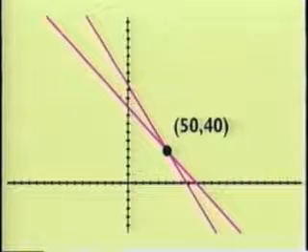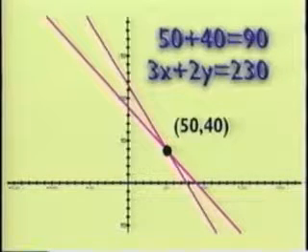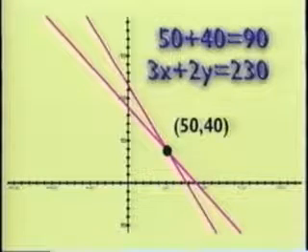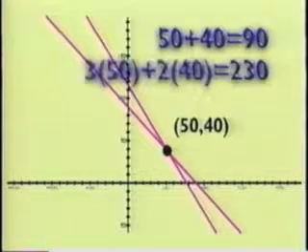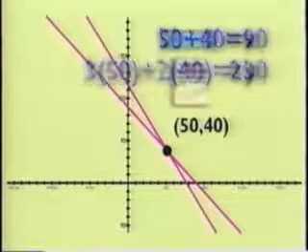Graphing these relations, we see they form two lines that cross at what appears to be the point (50, 40) on the graph. Conveniently, the point where these two lines cross is the solution to the system. This means that 50 plus 40 equals 90, and 3 times 50 plus 2 times 40 equals 230, where 50 is the value for x and 40 is the value for y.